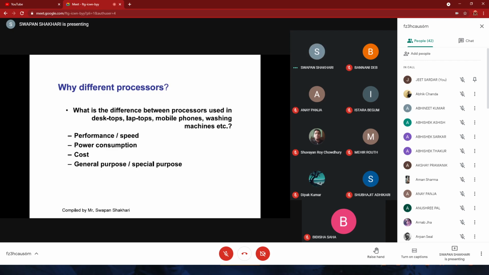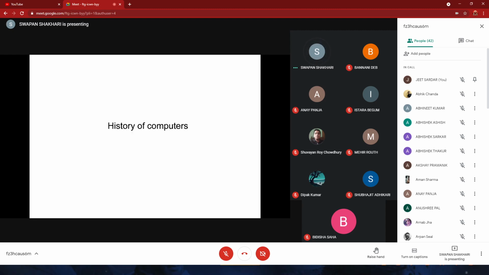If we always use a laptop or desktop for any type of work, from temperature monitoring to rocket launch, every time using the same processor, then it will be very costly. So we'll use a specific processor for specific systems, and it will also make the system power efficient, power friendly.